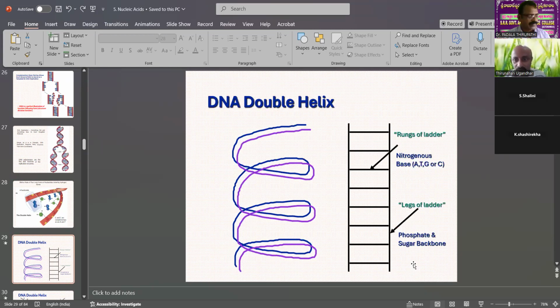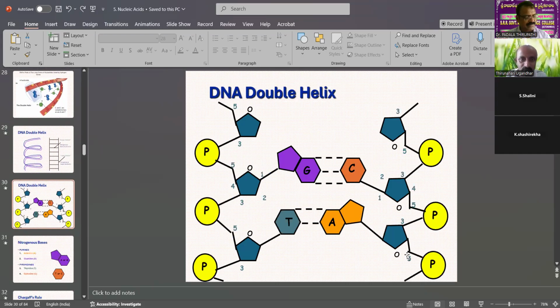Then in the double helix model, the nitrogen bases, adenine, thymine, guanine, and cytosine, form the rungs in a ladder shape. Between them, phosphates and sugar backbones are there. Phosphates and sugars are the backbones. So this is called the DNA double helical structure. Guanine and cytosine have triple hydrogen bonds; three hydrogen bonds are fixed there. Adenine and thymine always have double hydrogen bonds.